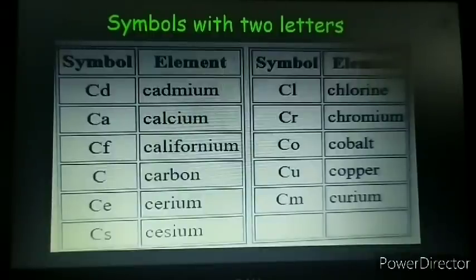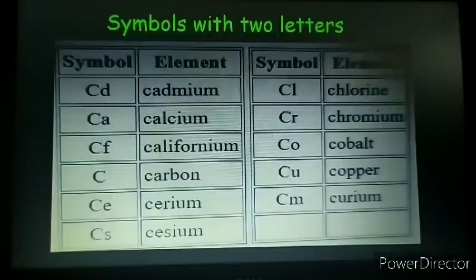So this was the second criterion given by J.J. Berzelius, that if more than one element has the same first letter, their symbols consist of two letters: the first letter followed by another letter which is not common.